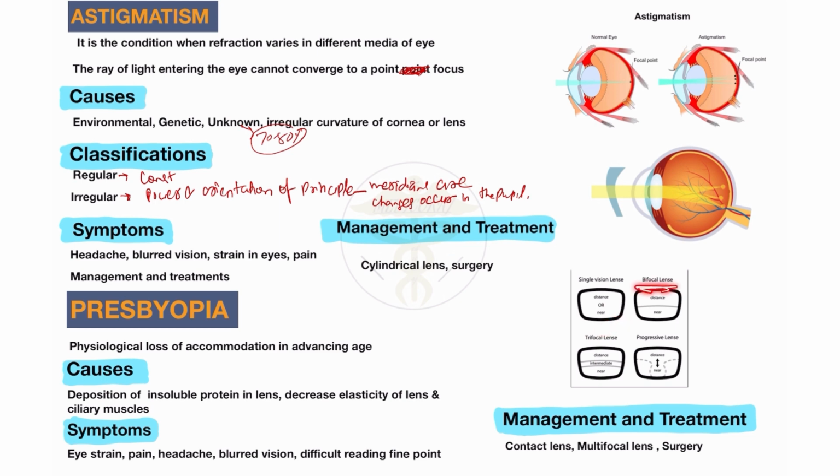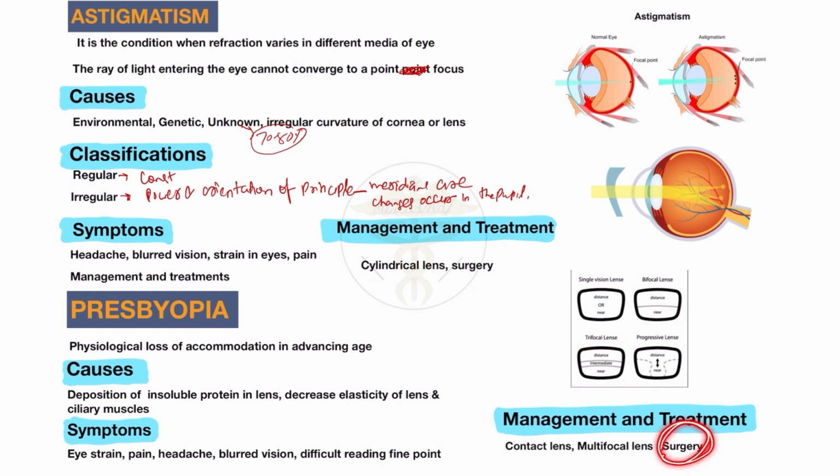Second is the bifocal lens. The upper part is for distance vision and the lower part is for near vision. So bifocal lens is used. Trifocal lens is for distance, intermediate and near vision. And progressive lens has the upper part mostly for distance vision and the lower part mostly for near vision. So these are the progressive type of lens used. So contact lens and multifocal, bifocal, trifocal lenses are used.